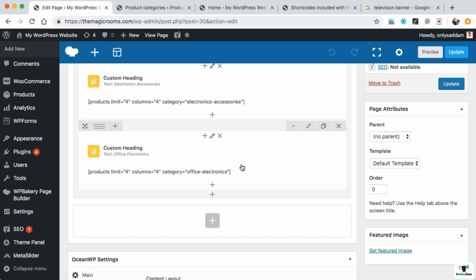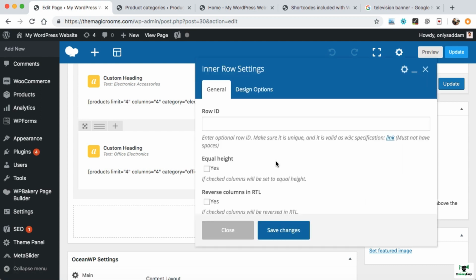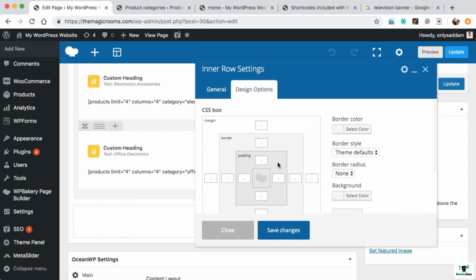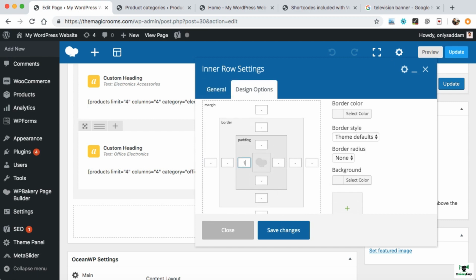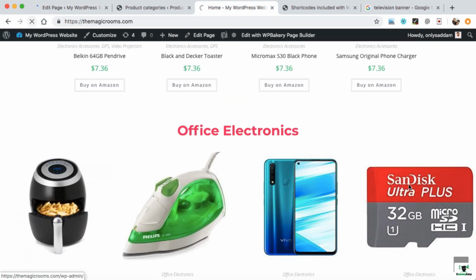So now we have to edit this row. Click on pencil, then design options, and again here we can pass 12% left and this is the right section, so 12% right. You can change these numbers as per your need and test how many pixels are adding on the left and right side of the row. Let's update and now we can refresh our home page again.